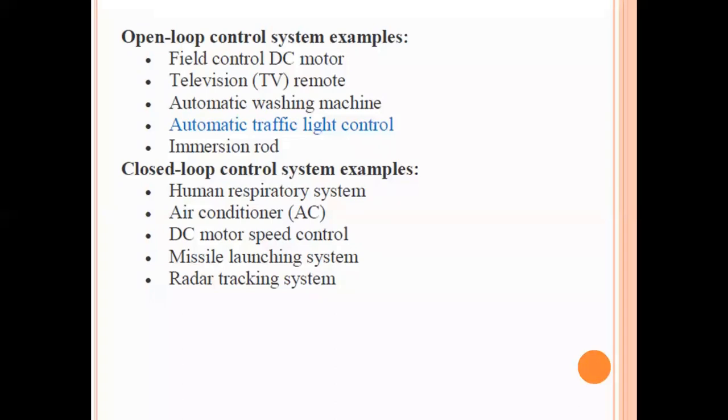so that it tells the motor that your actual speed is 1400, but the desired speed is 1500. So you need to increase your speed. That means it will take more input to get 1500 RPM. So likewise, the speed of the motor can be controlled automatically based on the set speed. Okay, so that is also a closed loop control system example.